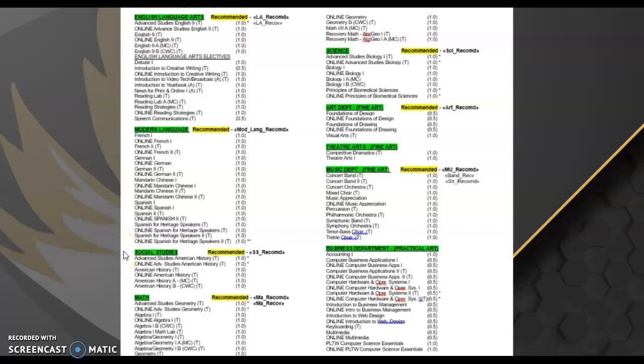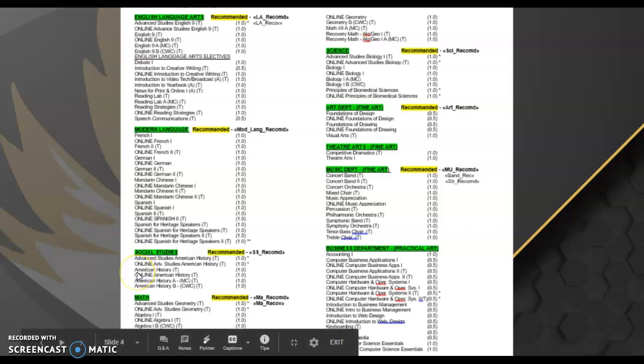Social studies is next, and you should each see something along the lines of Advanced Studies American History or American History. Please note that the recommendations are abbreviated because of spacing. So if you see AM Hist, that means you're recommended for American History. You would find that in the list here, and again, circle it.